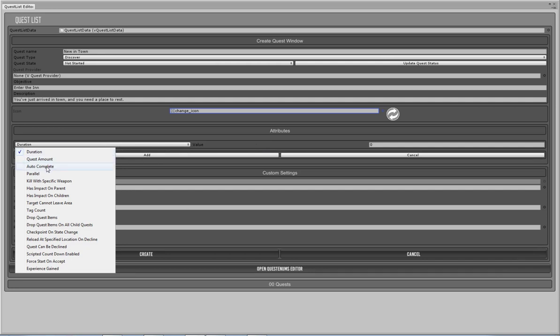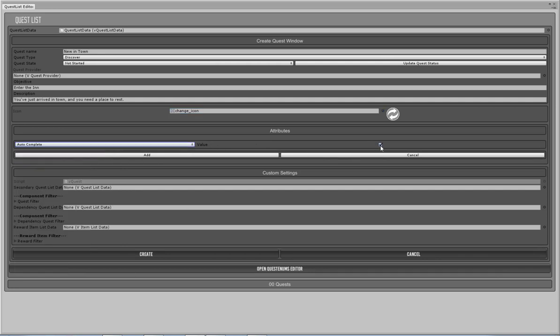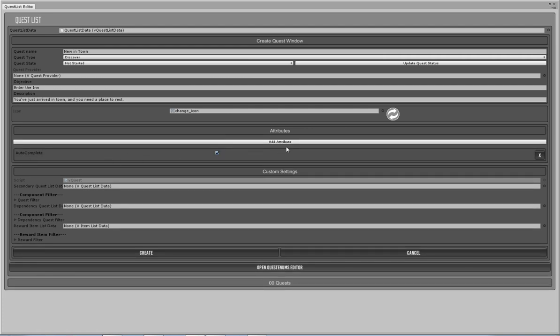We need to call it autocomplete. And as you see, there's a little checkbox. Autocomplete means that the quest will automatically complete itself and give out the reward once you've reached the objective. And as we've got, enter the inn is the name of our objective. This is just what we've written, but in the game world there'll actually be a trigger object, and once you've triggered the trigger, it will automatically complete and update the quest, so you don't need to return anywhere to hand a quest in. So we're just going to click add, and that will give us that attribute there, autocomplete.